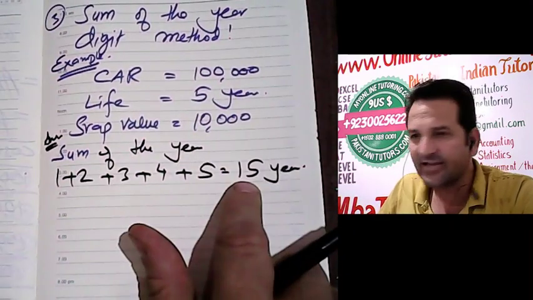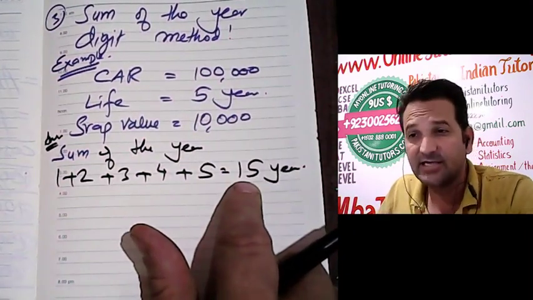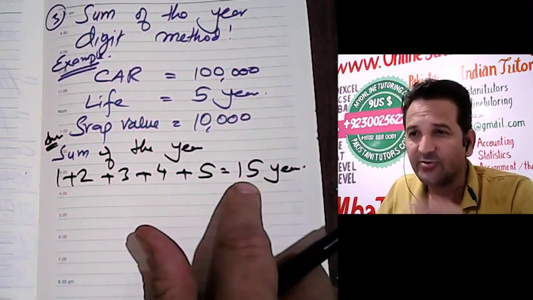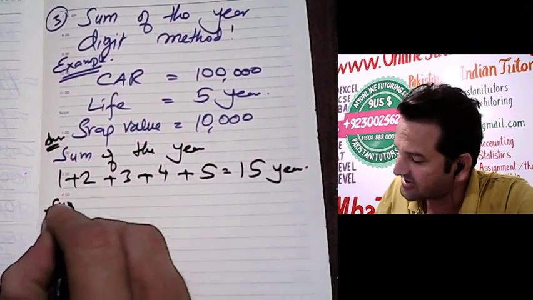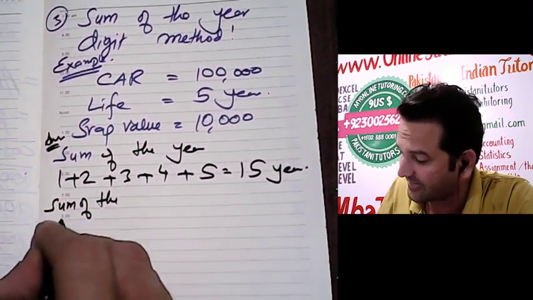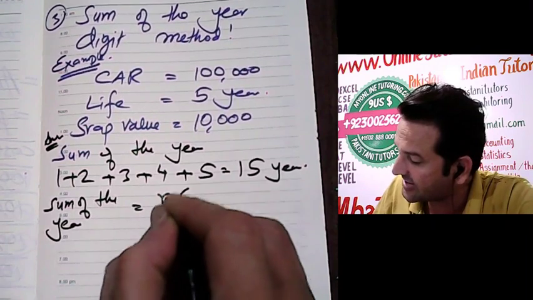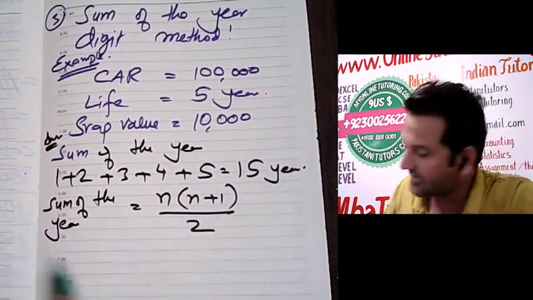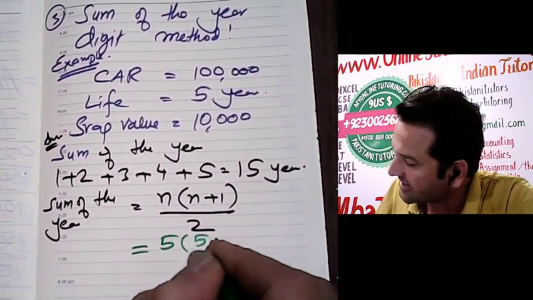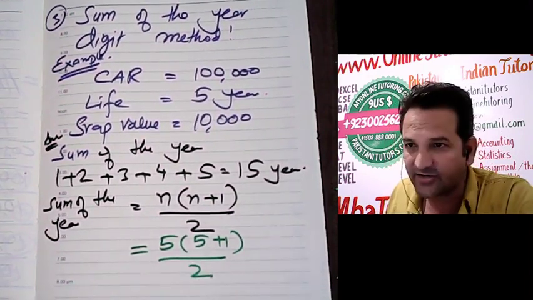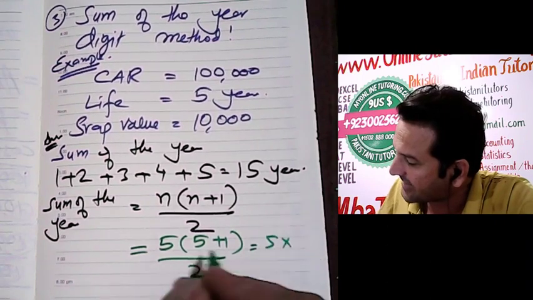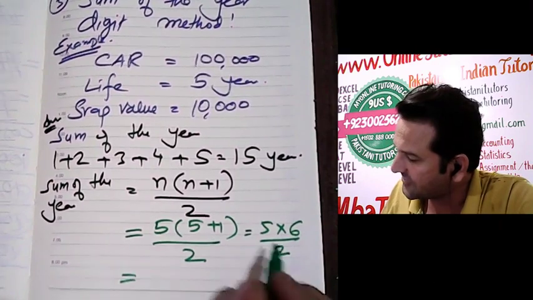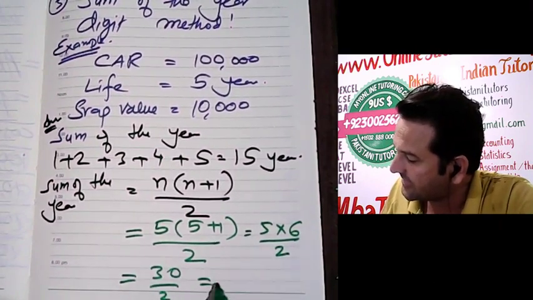This 5 we have easily calculated, but if this 5 becomes 25, a larger value, the sum of the years will be calculated by a formula. The sum of the years is n into n plus 1 divided by 2. Let me calculate it for you. 5 into 5 plus 1 divided by 2. So 5 multiplied by 6 is 30, divided by 2 will be 15.